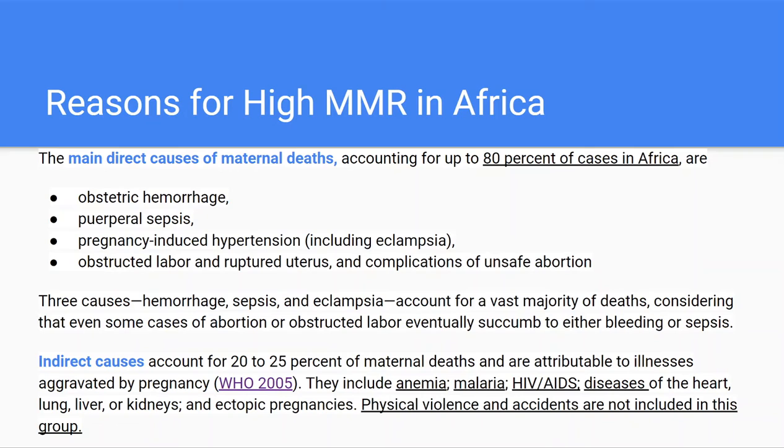All of these account for a vast majority of deaths, considering that even some of the cases of abortion or obstructed labor eventually succumb to either bleeding or sepsis. Then indirect causes, which account for 20 to 25% of the deaths, these are illnesses aggravated by pregnancy. They include anemia, malaria, HIV/AIDS, diseases of the heart, lung, kidney, or liver, and ectopic pregnancy. Ectopic pregnancy is when the fertilized egg grows out of the uterus. Physical violence and accidents are not included in this group.